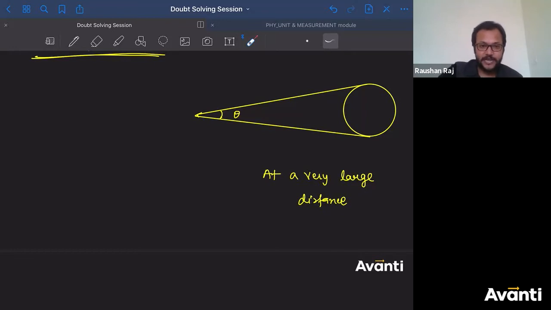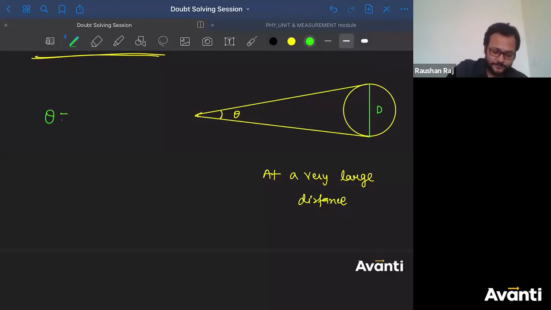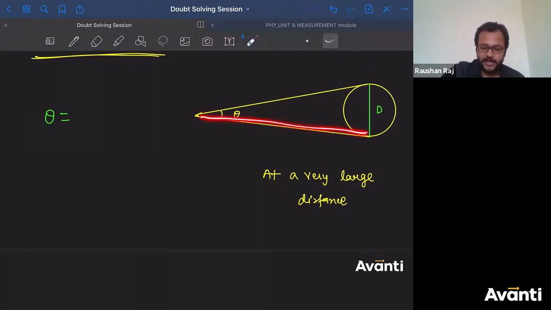So now if this is at a very large distance, and this is the diameter, this is the diameter d. Can I say theta can be written as length of arc divided by radius? But when this distance is very very large, this angle will be very small. So can I say the length of arc can be assumed as this distance capital D only?